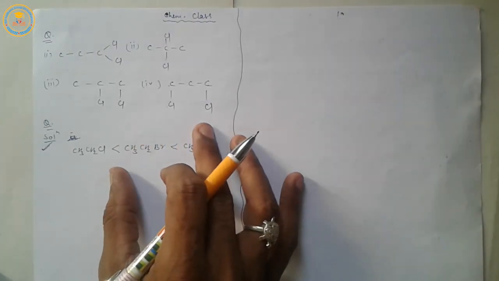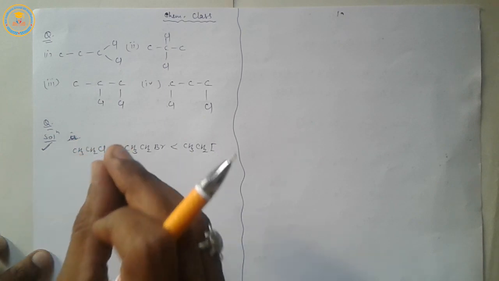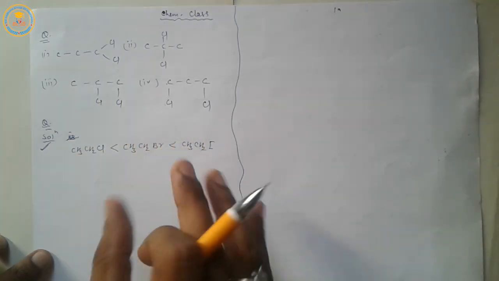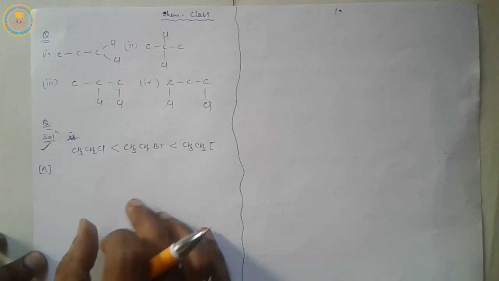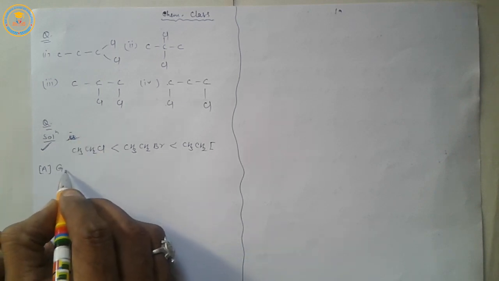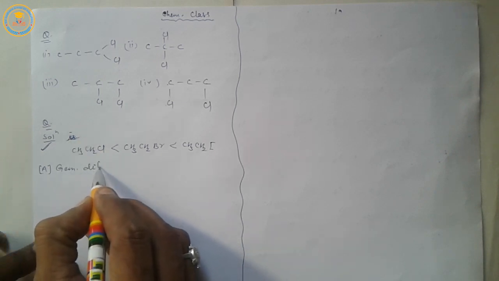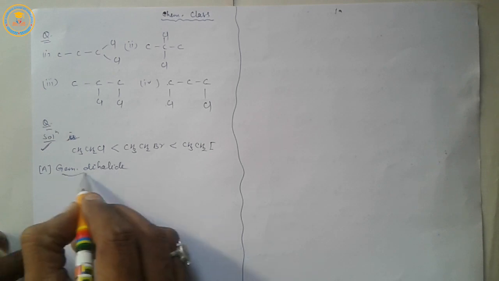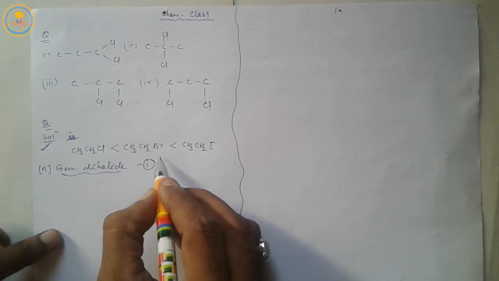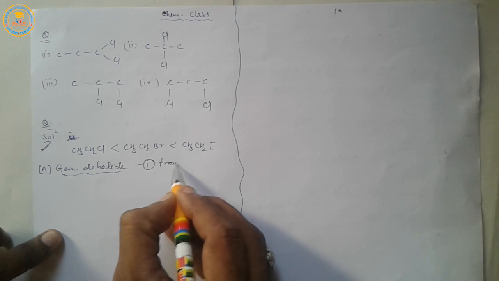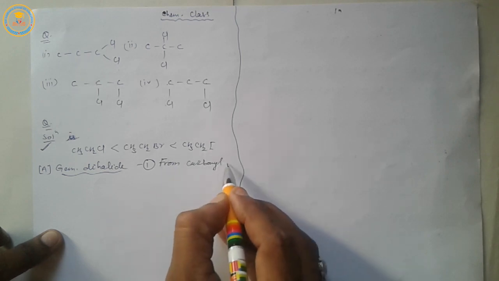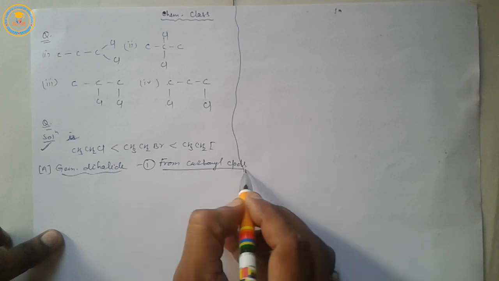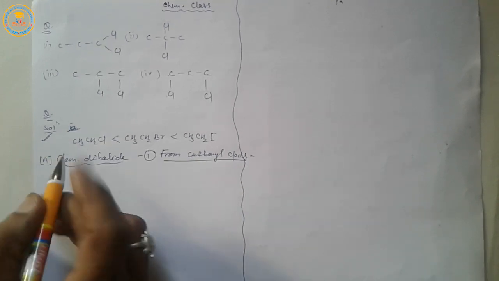Now we will read general methods of preparation of dihalogen derivatives. First of all, for geminal dihalide, the first method is from carbonyl compounds.